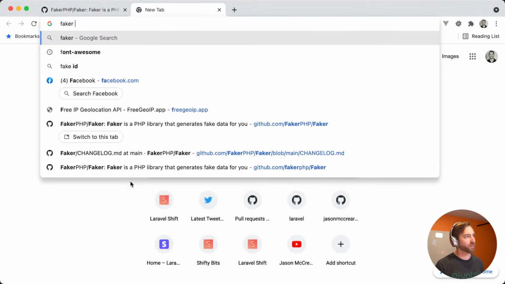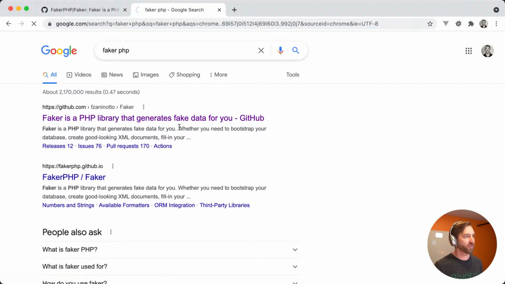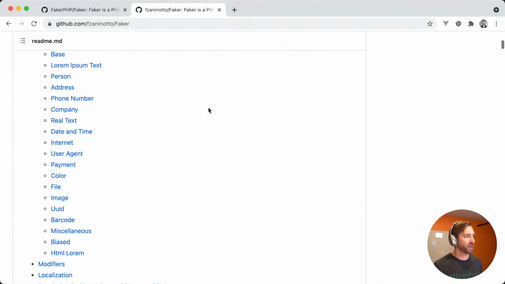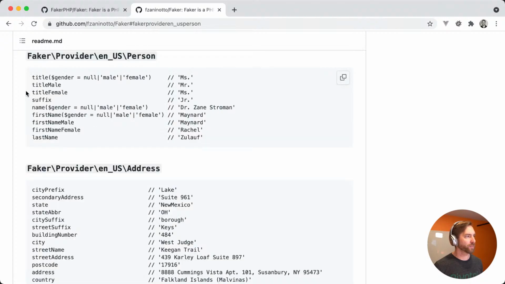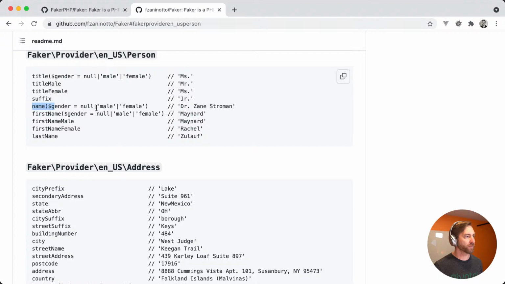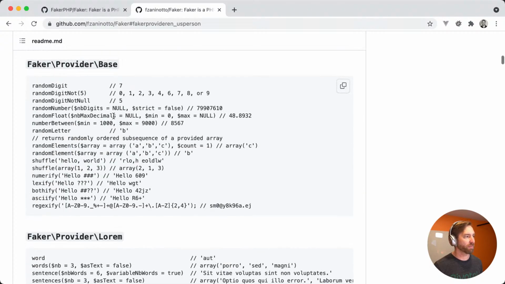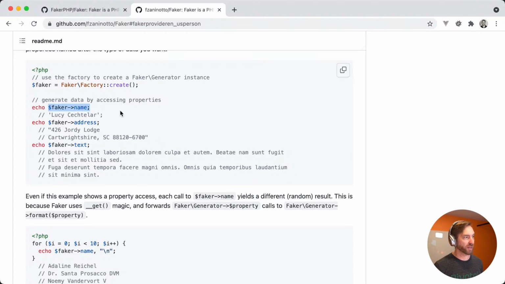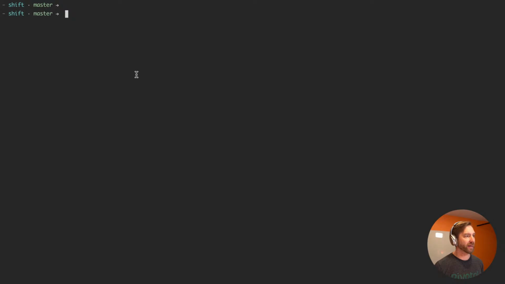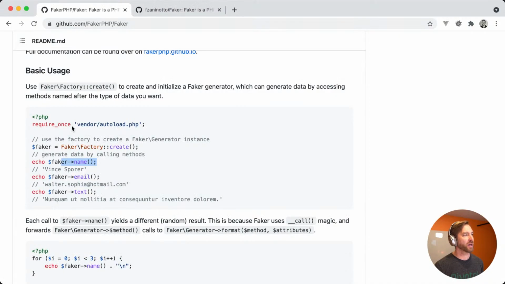If we look at Faker PHP, the original before the library was archived and handed off, a lot of these didn't really use the method calls. The example was just property access. So I think a lot of applications are going to be using these things this way, when really the preferred way now is methods, and you might get a warning when you run your tests to use these new methods. Because of that, I want to make a quick little task inside of Shift.